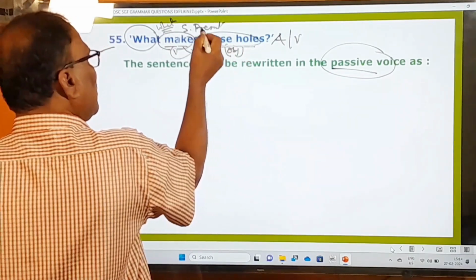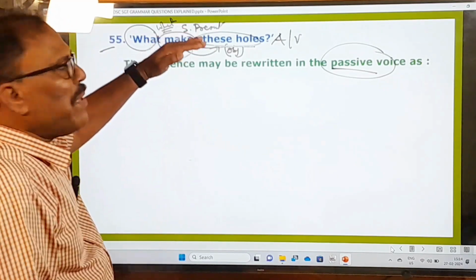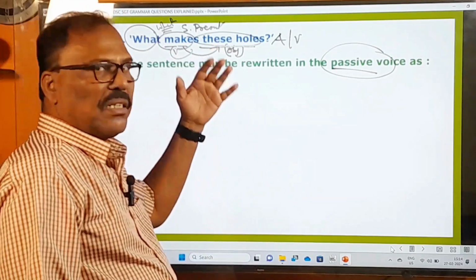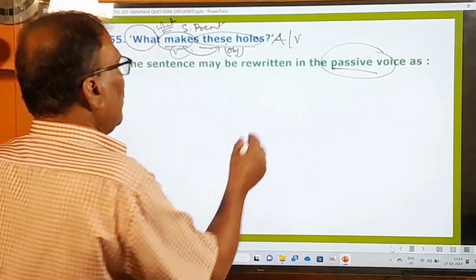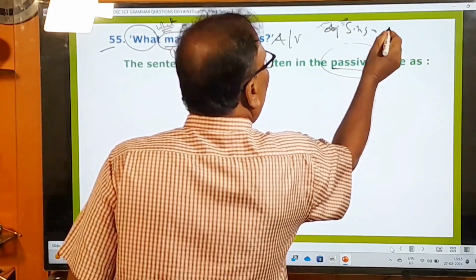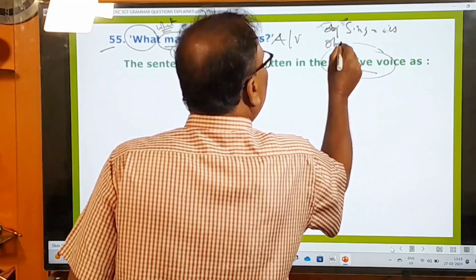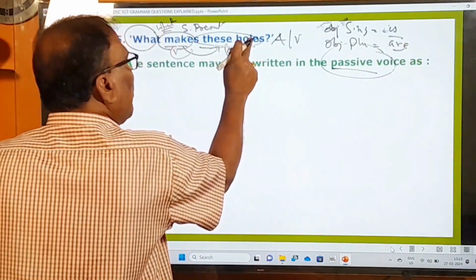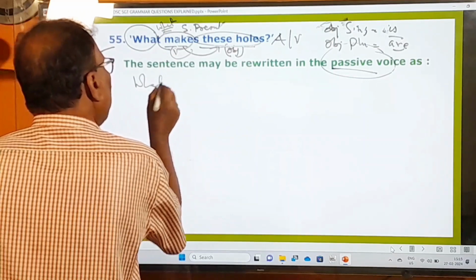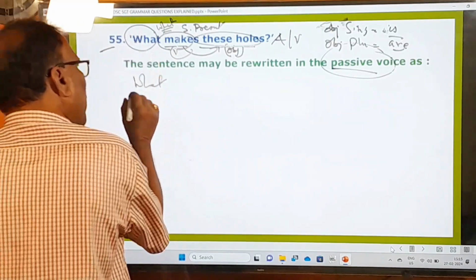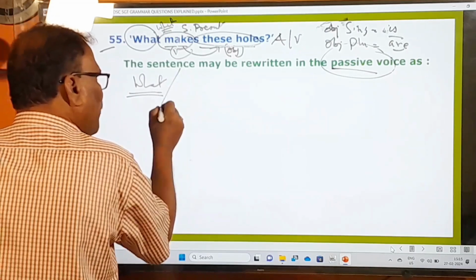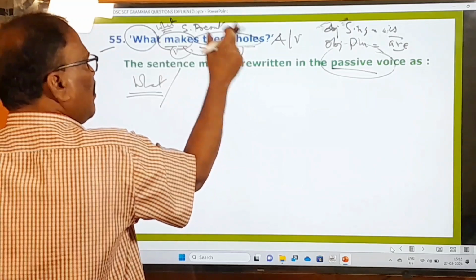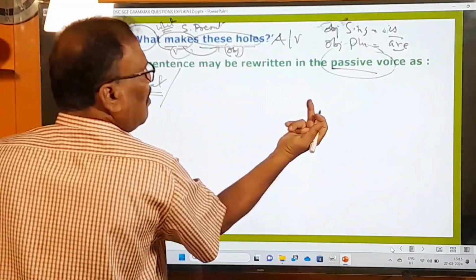And moreover, this sentence is in the simple present. Whenever you change the simple present into passive voice, if the object is in the singular number, you use is. If the object is in the plural number, you use are. That's all. Here these holes is a plural one. So whatever the WH word used at the beginning, you must write as it is. And these holes, this object, must be brought to the front position, but this is a question. That's why you must put the helping verb, then the object.